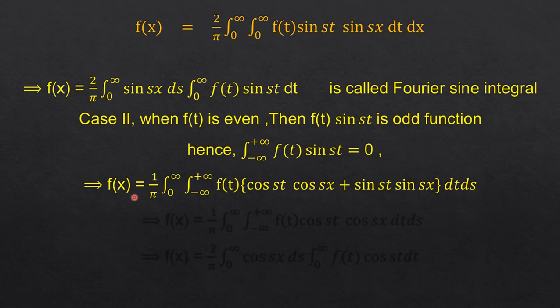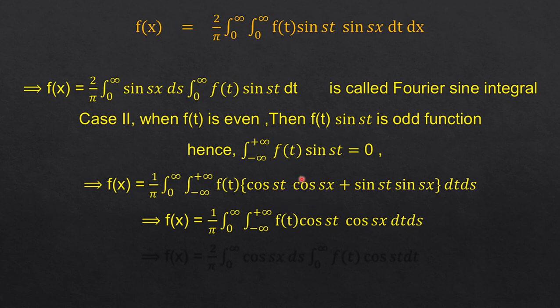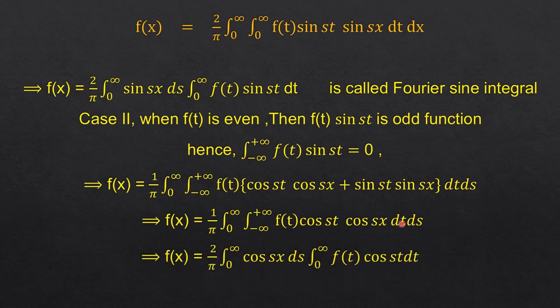Then we have f(x) = 1/π ∫ from 0 to ∞ ∫ from −∞ to +∞ f(t) [cos st cos sx + sin st sin sx] dt ds. As the integral of f(t) sin st is equal to 0, we have f(x) = 1/π ∫ from 0 to ∞ ∫ from −∞ to +∞ f(t) cos st cos sx dt ds. And as this is an even function, this limit can be written as 2 times 0 to ∞. Ultimately we have f(x) = 2/π ∫ from 0 to ∞ cos sx ds ∫ from 0 to ∞ f(t) cos st dt.